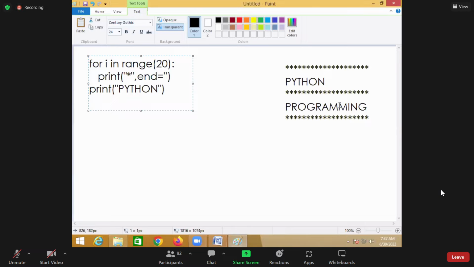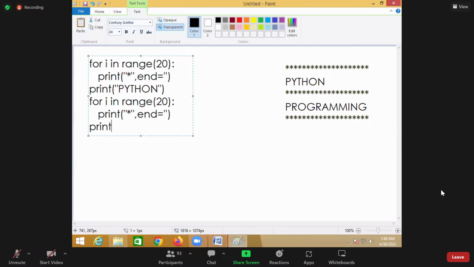After that, again I want to draw the line, so for in range of 20. This for loop is also executed 20 times, printing a star with end equal to an empty string. So this also draws the line. After printing Python, again I draw the line.